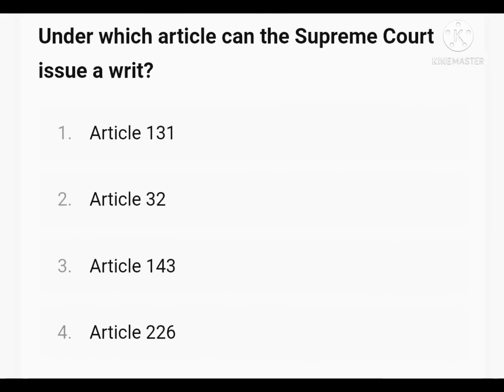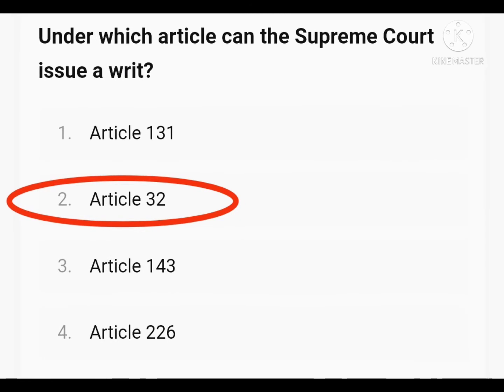Then the next question. Under which article can the Supreme Court issue a writ? Article 131, Article 32, Article 143 or Article 226? The right answer is Article 32. As per Article 32 of our Constitution, the Supreme Court issues writs against a person or authority for enforcement of fundamental rights.